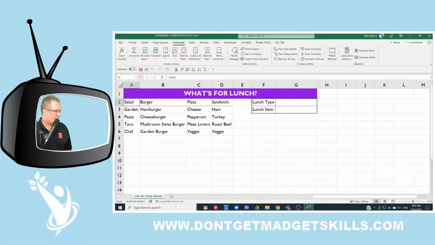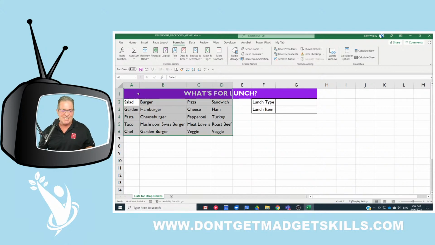All right, there we have it. Here's our worksheet that we're going to work in. The first thing I'm going to do is press Control A to select this range of data, to select my list. Actually, Control A is selecting that up there also, so Control A is not going to work for me in this case. I'm just going to go ahead and manually select that list right there.